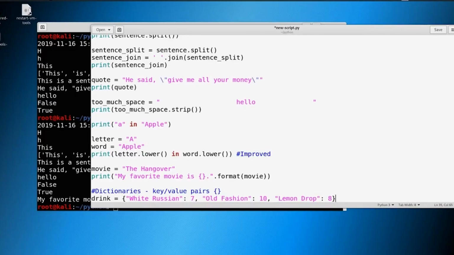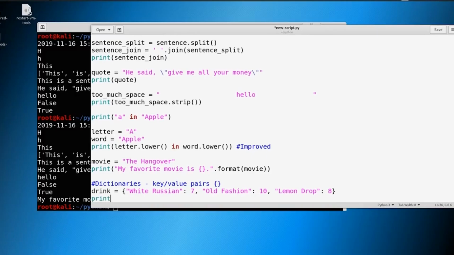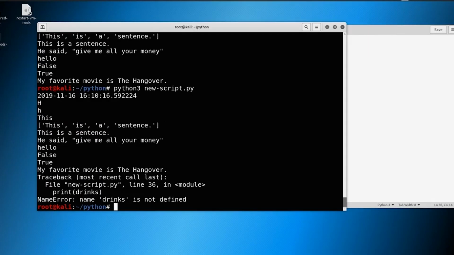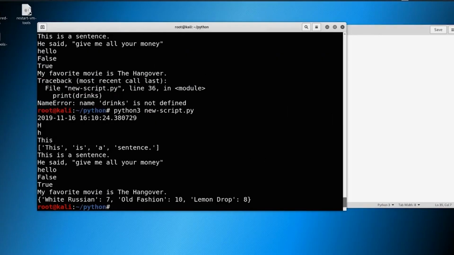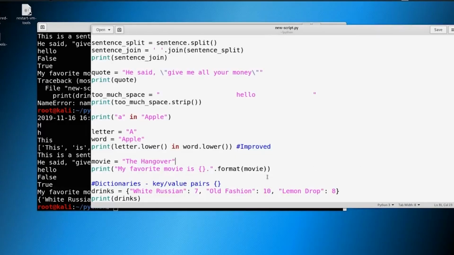And this is what a dictionary looks like. So if you were to print out drinks, we would return our dictionary. So let's do that. If I would make this the correct syntax, this would work very well for me. I am human after all. So you see here, White Russian 7, Old Fashioned 10, Lemon Drop 8. So what you can note here is that the drink is your key and your price is your value. So you have your key value pair here. So key value, key value, key value.